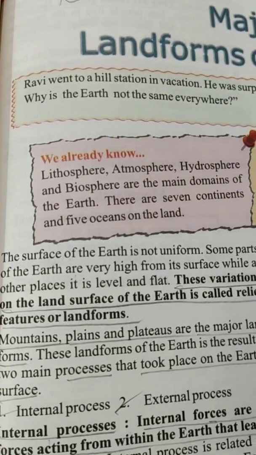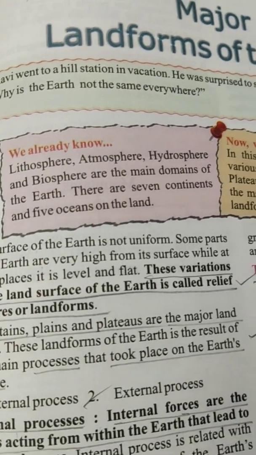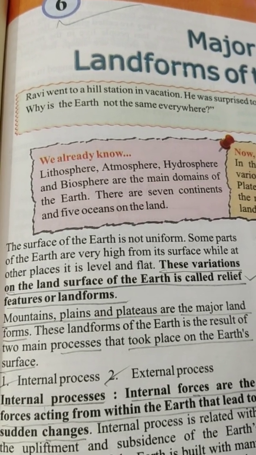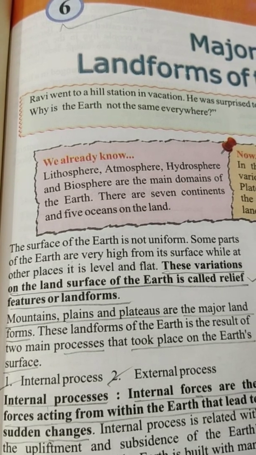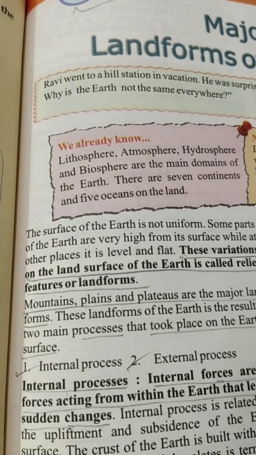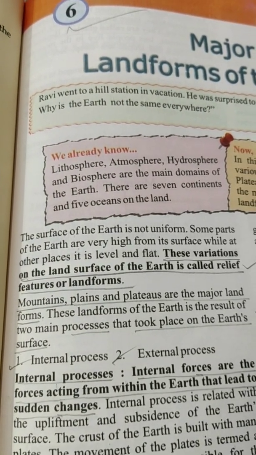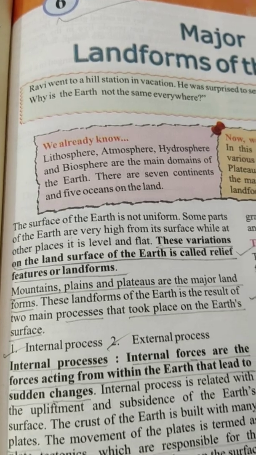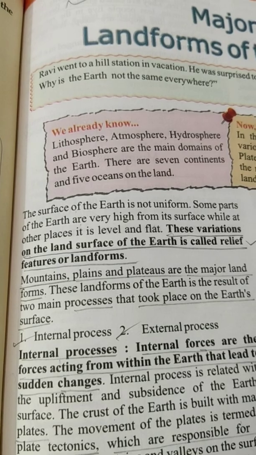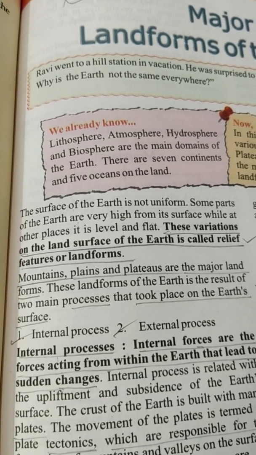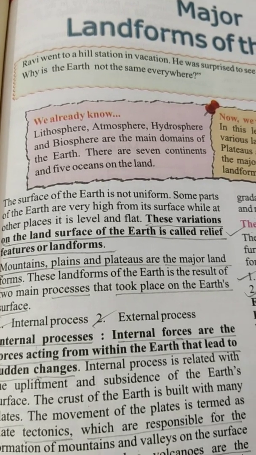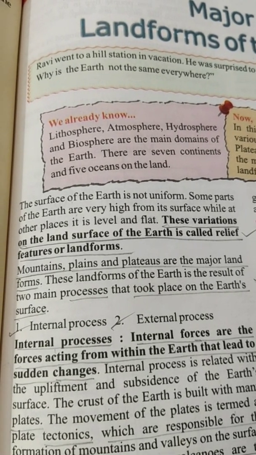The surface of the earth is not uniform. Some parts of the earth are very high from its surface, while at other places it is level and flat. These variations on the land surface of the earth are called relief features or landforms. Mountains, plains and plateaus are the major landforms. These landforms are the result of two main processes that took place on the earth's surface.